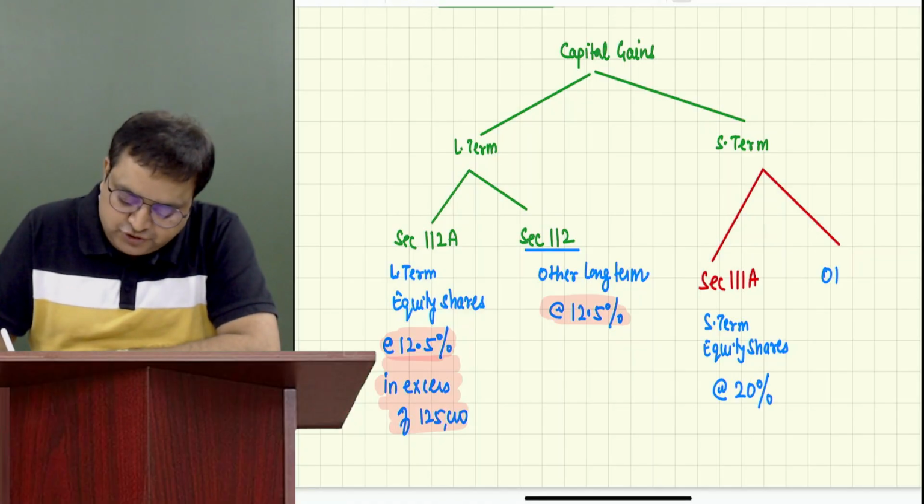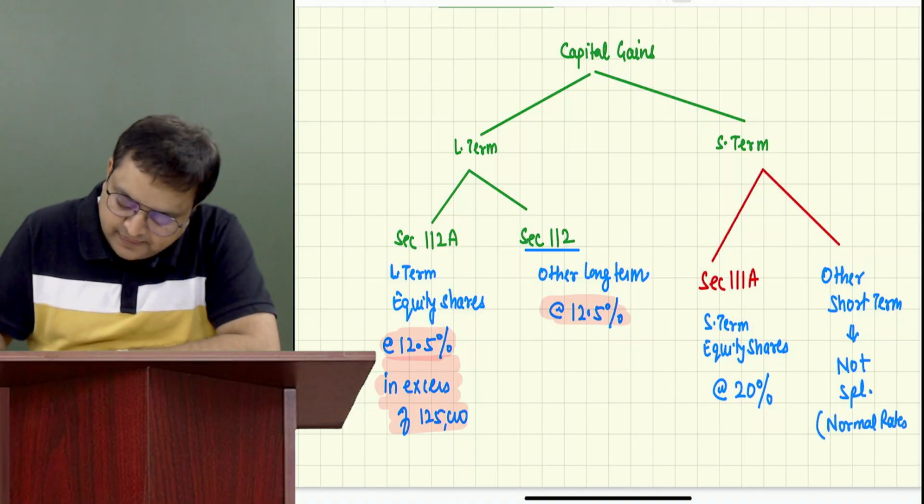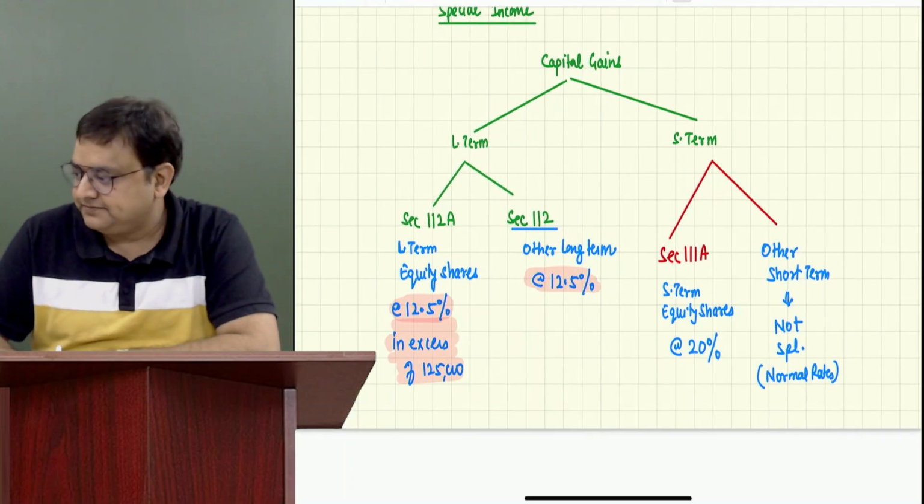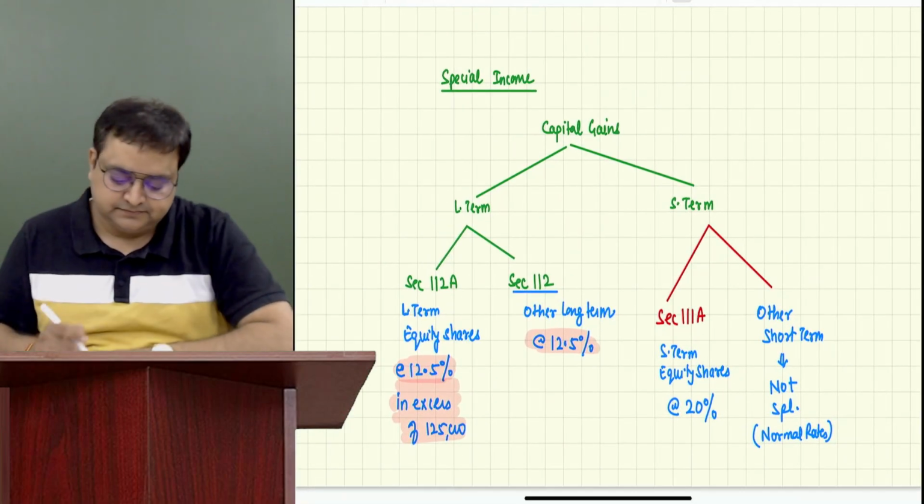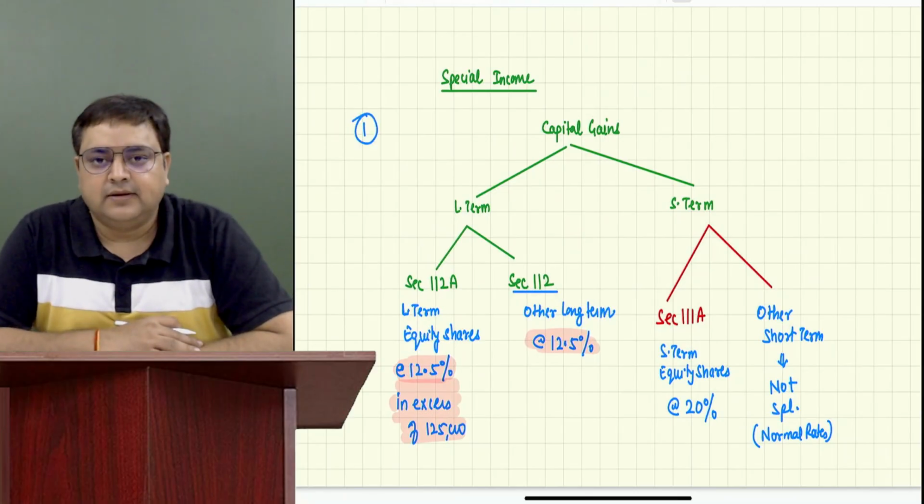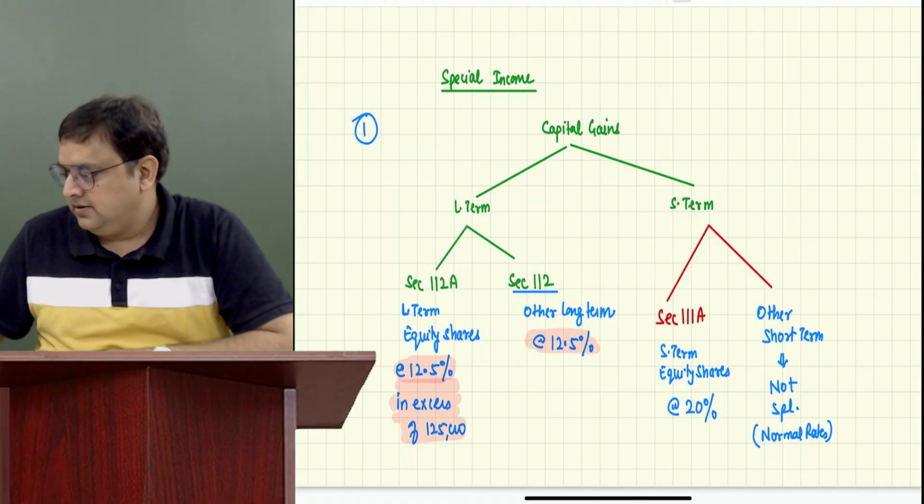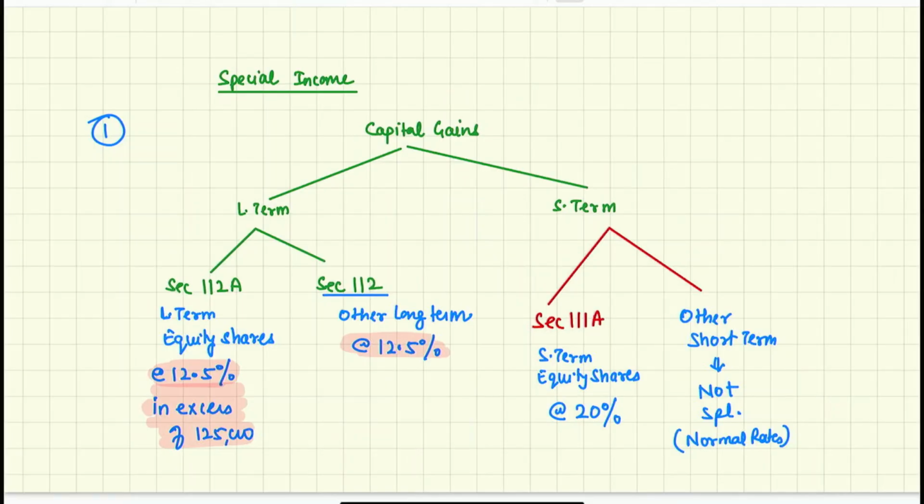And other short-term is not special. So what does it mean? Normal rates. First of all, write this. Special income number 1. Let me know if you have written this.